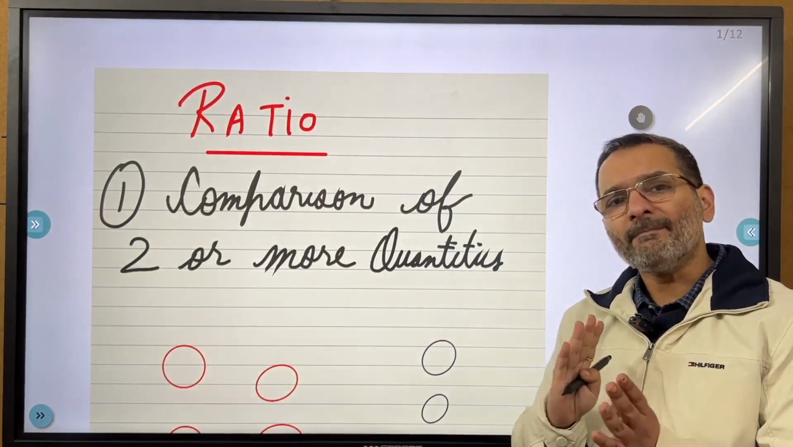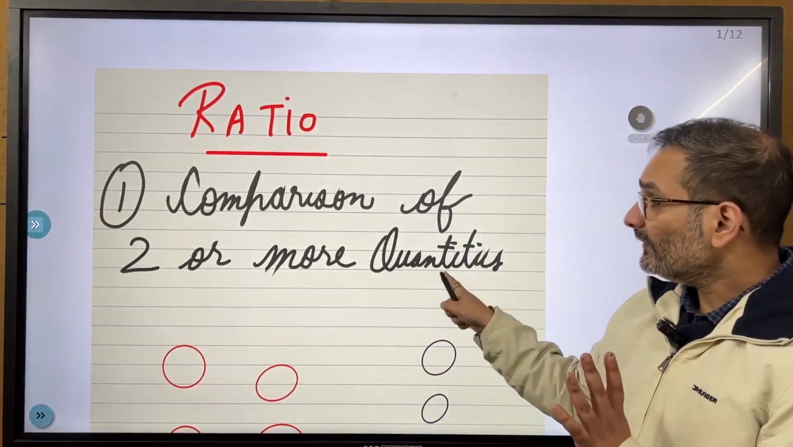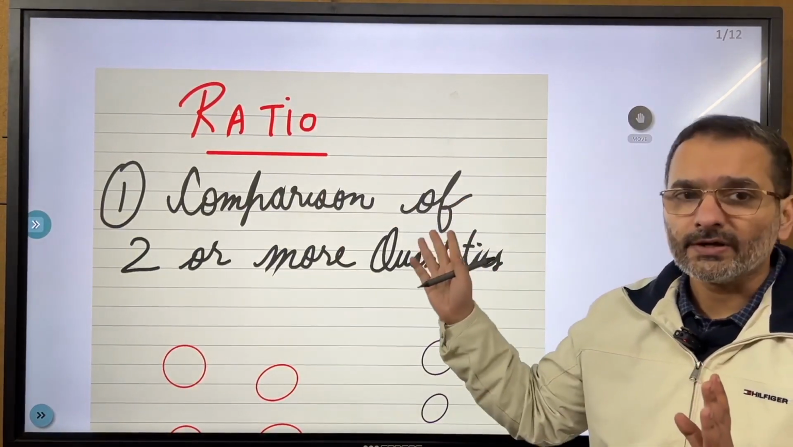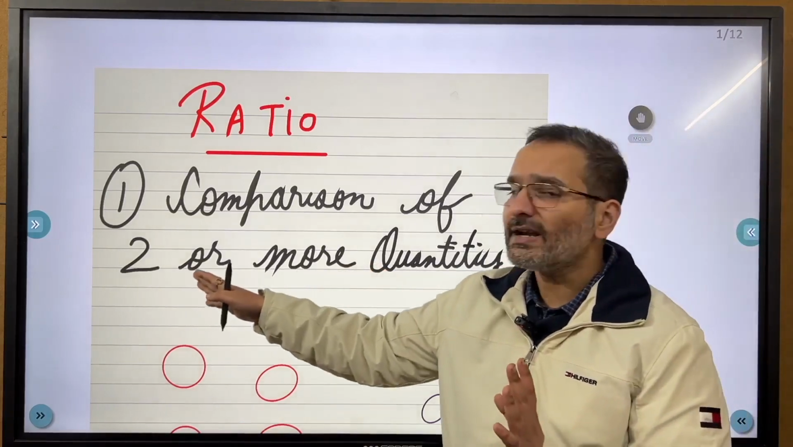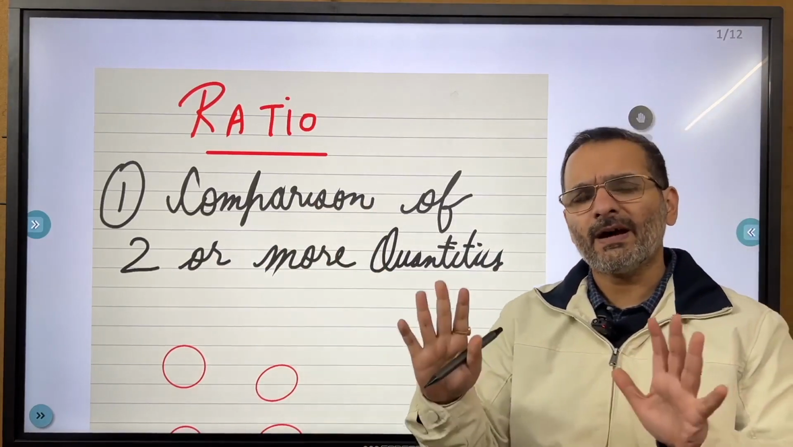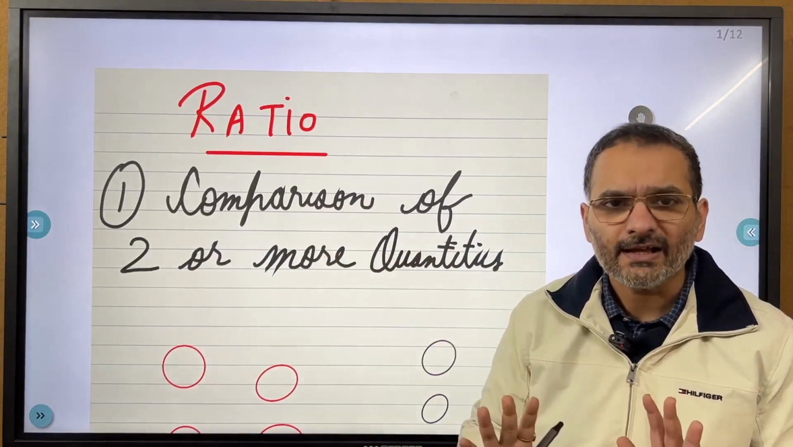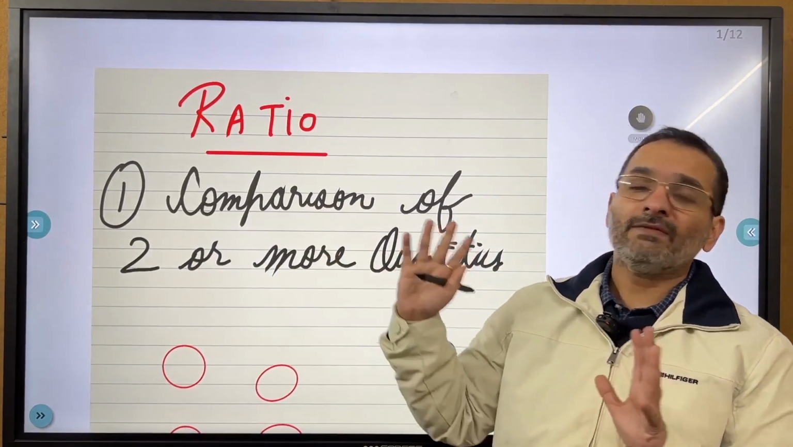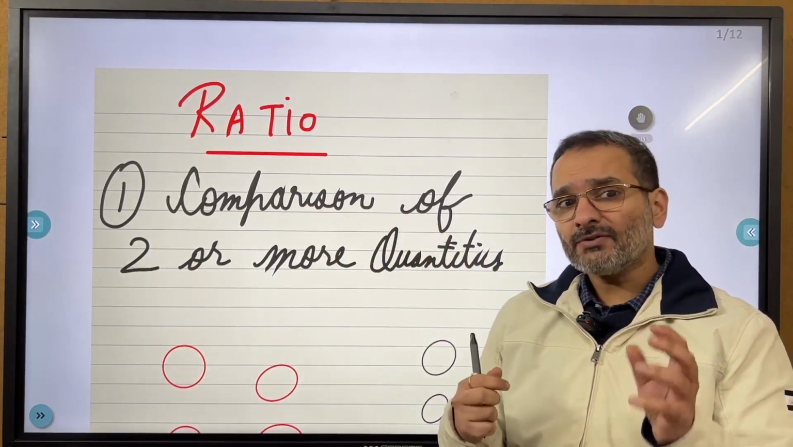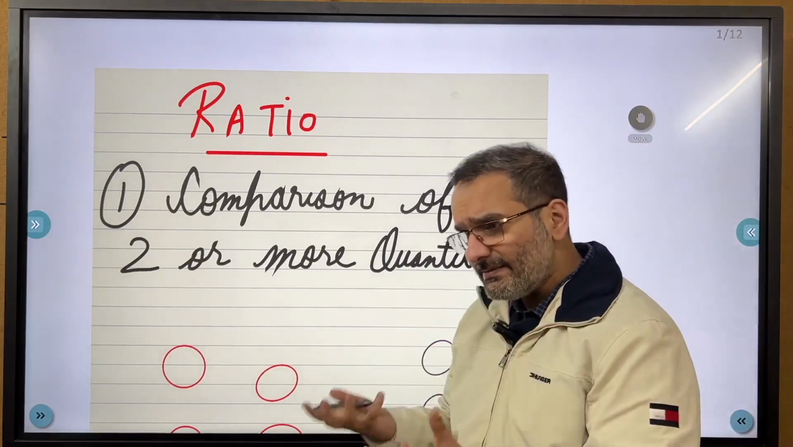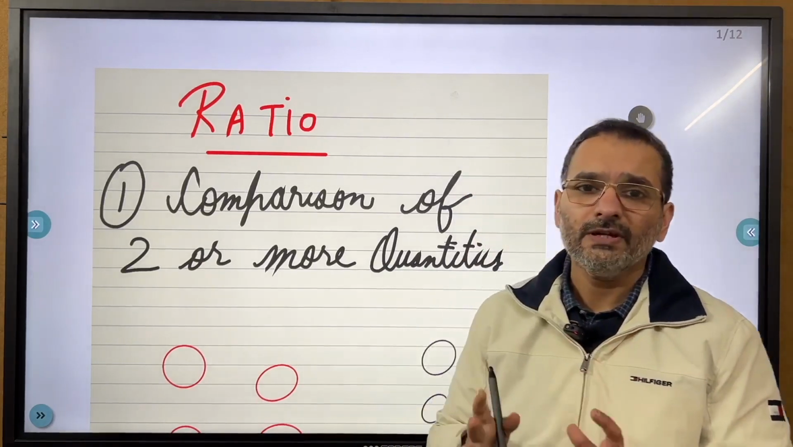Ratio is always a comparison of 2 or more quantities, but mostly we'll confine ourselves to 2, because in our law entrances, 2 is enough. We are not going to do any 12th class advanced maths, but the basics are very, very easy marks to score. We cannot afford to leave them out. Alright,